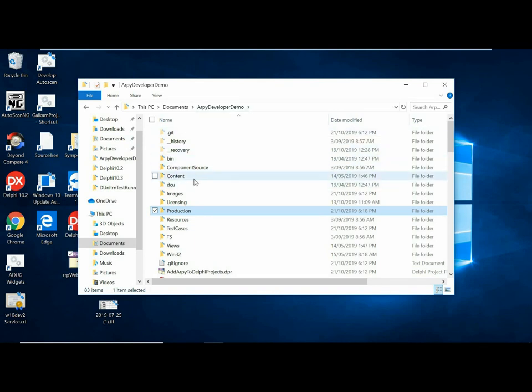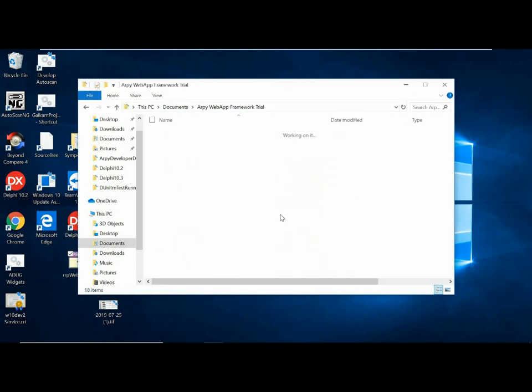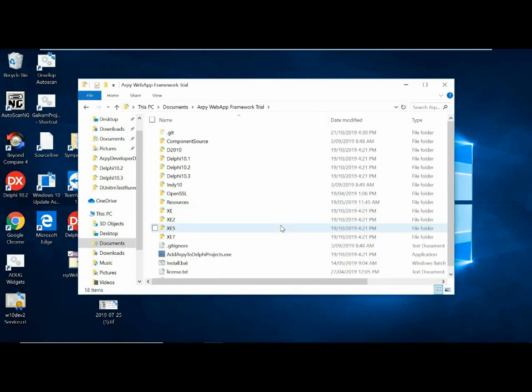Okay, so let's go in here. The Arpy is basically an HTTP server, it's the server architecture. It's almost identical to Node.js's Express web server.